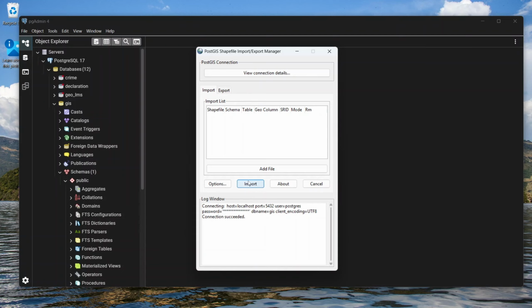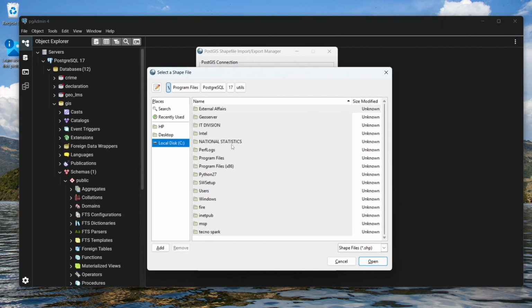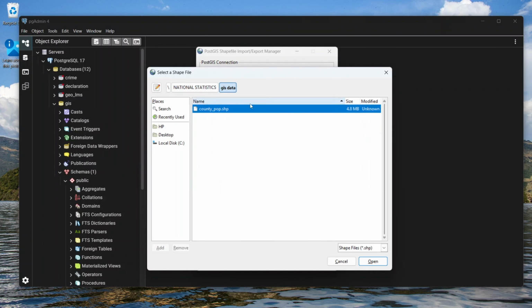So the next thing is that you need to go ahead and import your shapefile, or whatever data you want to upload. It must be a shapefile, as this is a shapefile import and export manager. So you need to click on Add File like this, and this will open up your file explorer where you can navigate to the place where you saved your shapefiles. So I'll go ahead and click inside this, and here I have my data that says countpop.shp.